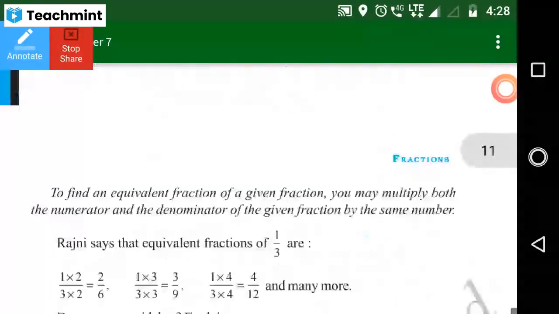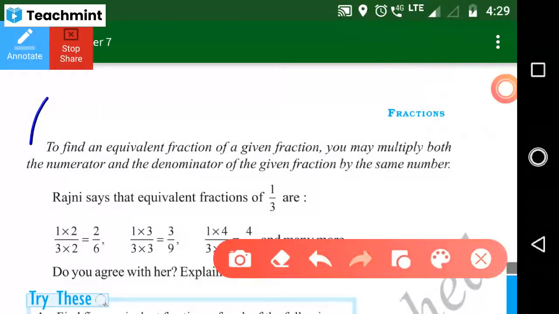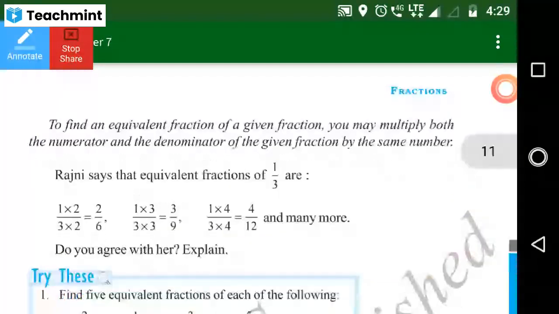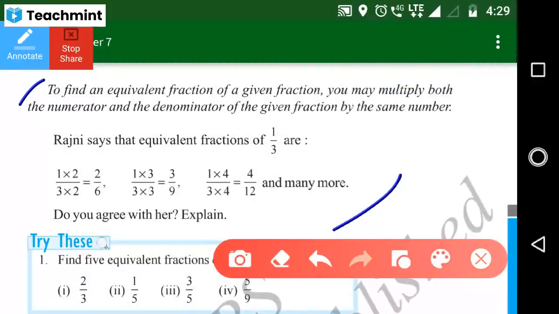So this one you just write down in your notebook. To find an equivalent fraction of a given fraction, you may multiply both the numerator and the denominator of the given fraction by the same number. Just write down this one. And along with this, an example. Finding equivalent fractions of 1 by 3, you start from 2.